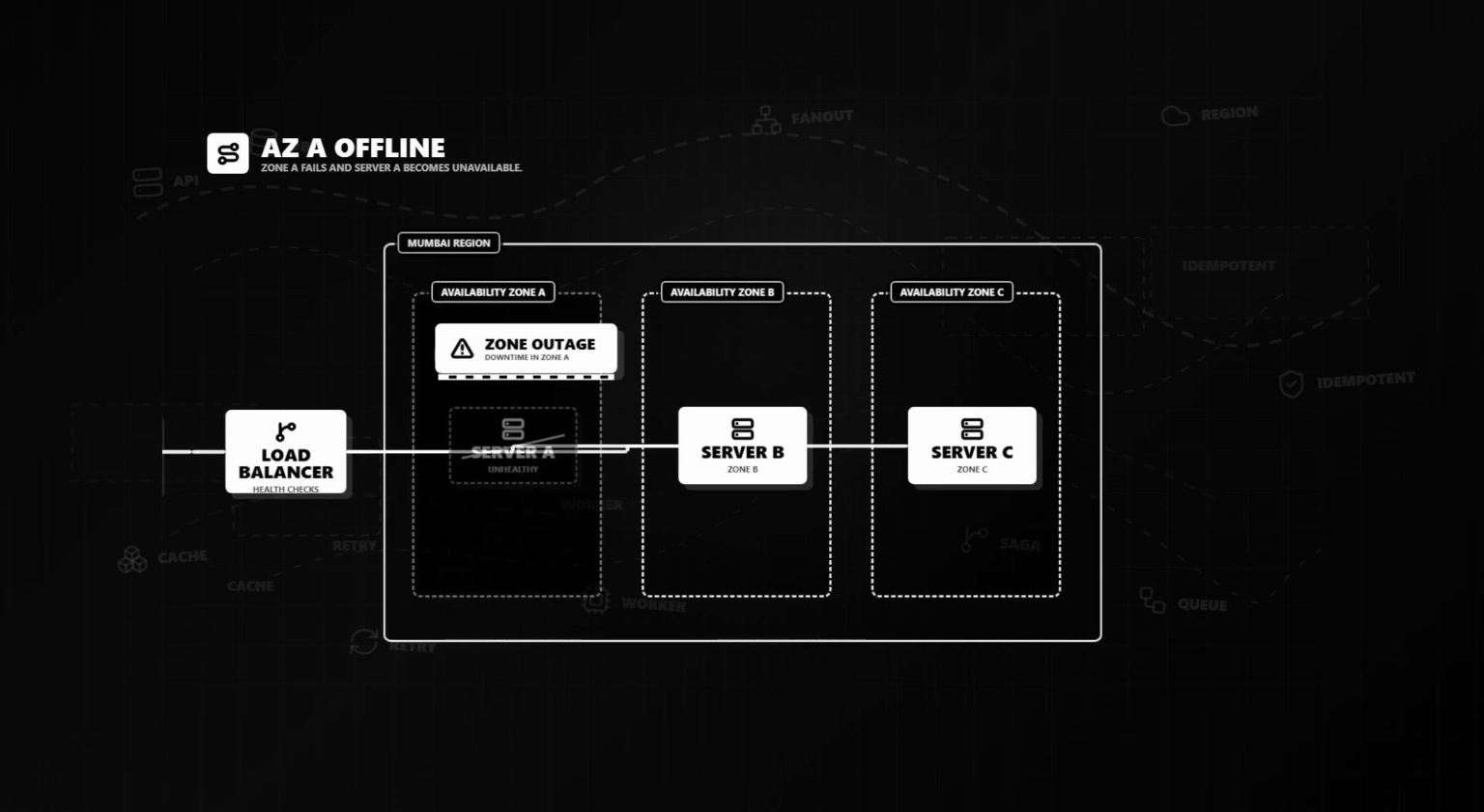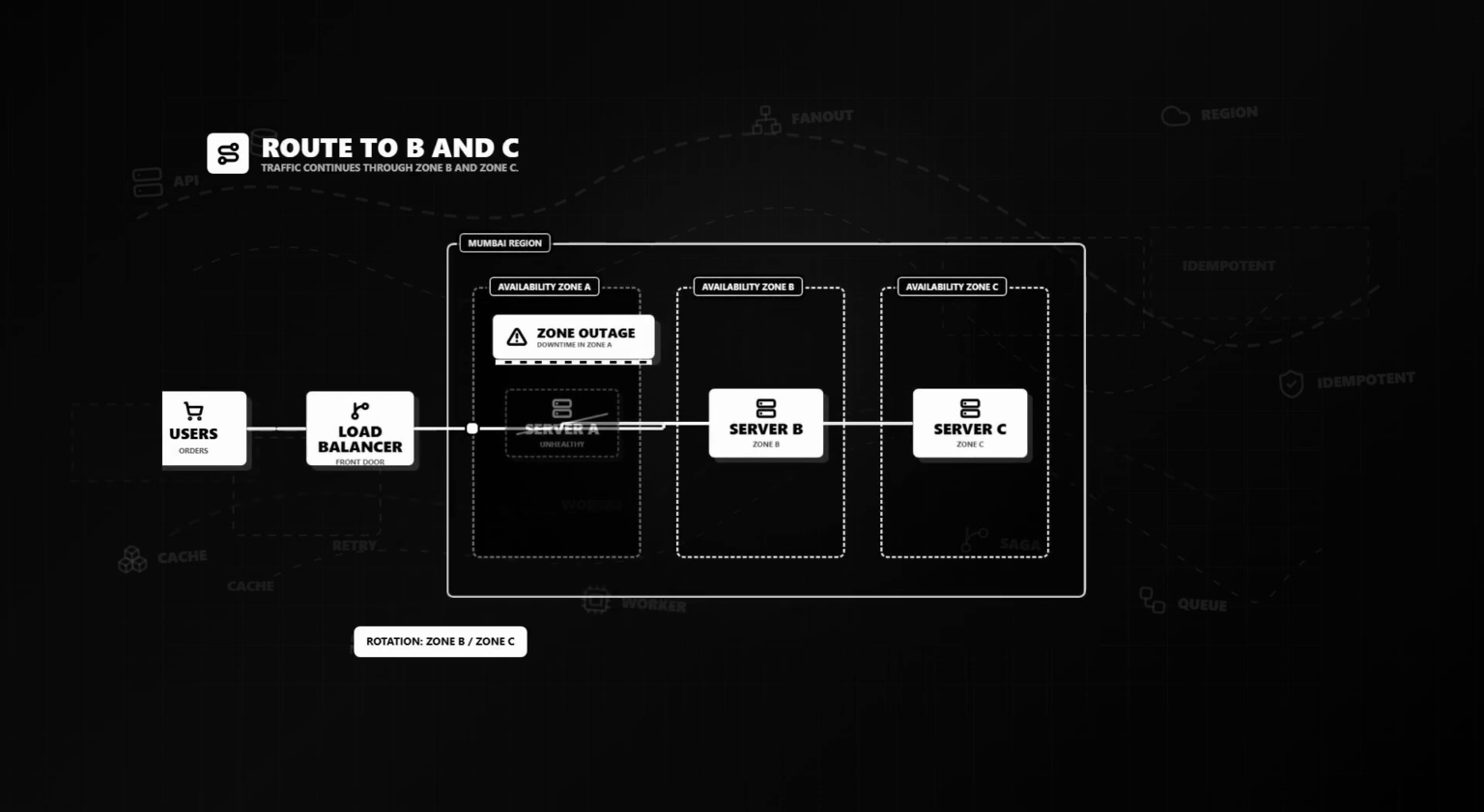But now, imagine that availability zone A goes offline. As a result, server A becomes unavailable. The load balancer detects that server A is unhealthy and removes it from rotation. Traffic is then distributed between server B and server C in Zone B and Zone C, respectively.